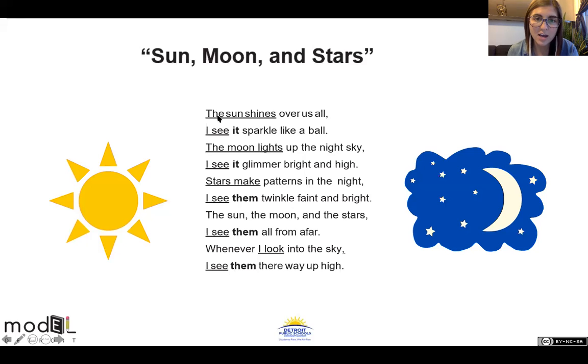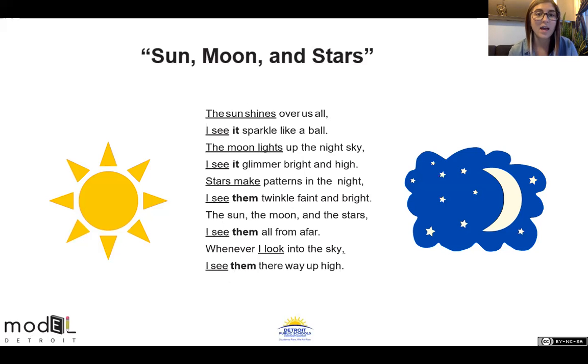So take a look at the underlined parts of the sentence. The sun shines. I see. The moon lights. I see. Stars make. I see. I look, and I see. So you can see that in these sentences, that is the subject and the verb. So what is doing what? The sun, who? Does what? Shines. Who? I. What do? I see. I see it sparkle like a ball.